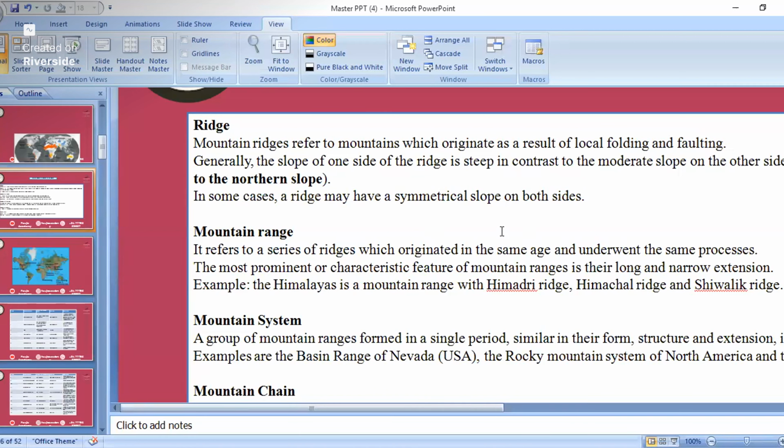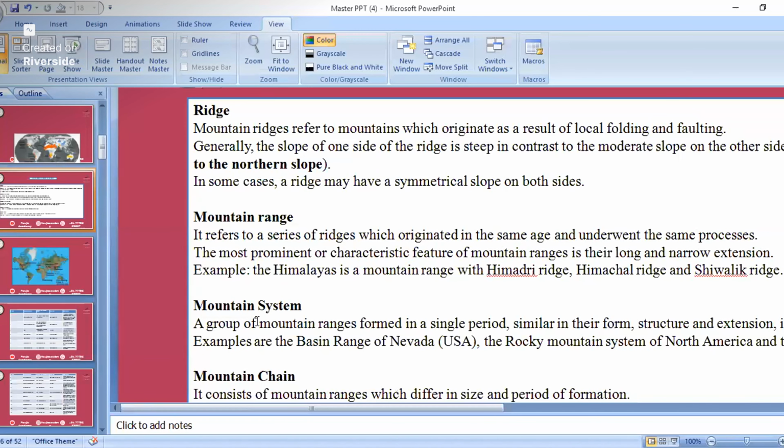Okay, now we come to the mountain range. A mountain range refers to a series of ridges which originate in the same age and undergo the same process. So that series of ridges is called a mountain range. In the Himalaya, there are many mountain ranges. Now the system: a series of ridges is a mountain range, and a series of mountain ranges is a mountain system. A group of mountain ranges formed in a single period and similar in their form is a mountain system.